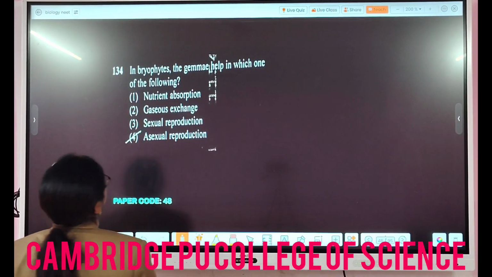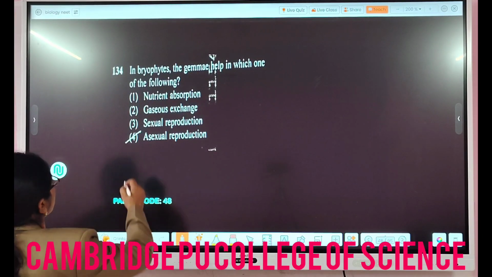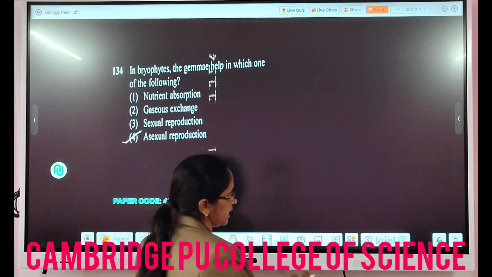Then in bryophytes, the gemma cups help in which one of the following? So you know, the gemma cups help in the asexual reproduction in the algae.